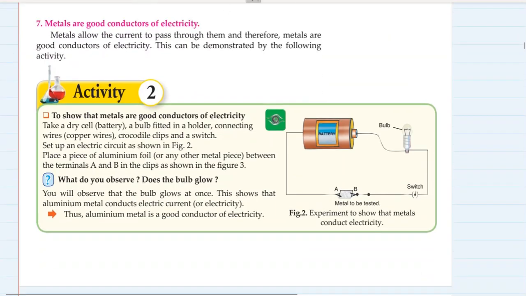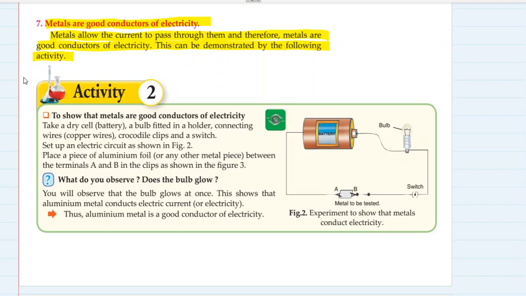Metals are good conductors of electricity. Metals allow electric current to pass through them and therefore metals are good conductors of electricity. We have studied current electricity or electric current in physics chapter 1, and we know why metals are good conductors of electricity.